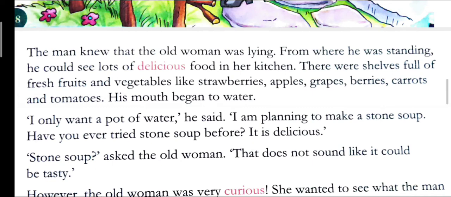"I only want a pot of water," he said. "I am planning to make a stone soup. Have you ever tried stone soup before? It is delicious." What did he say? The hungry man said to the old woman that he didn't need anything from her, just a pot of water. Not to drink, but to make a stone soup. It is very delicious to eat.